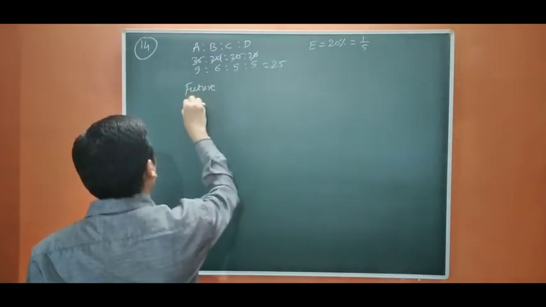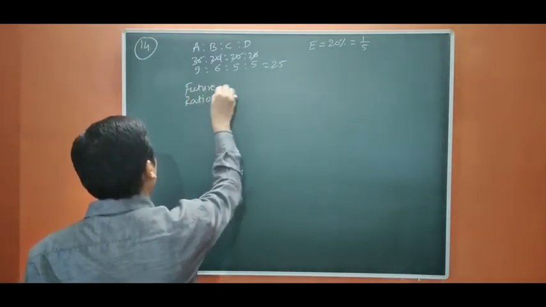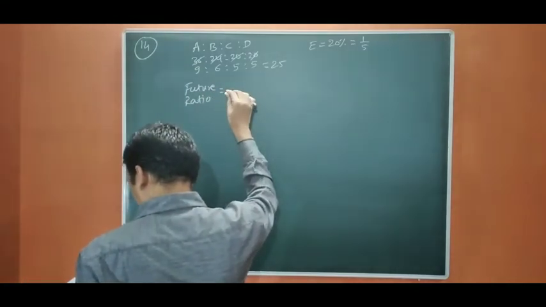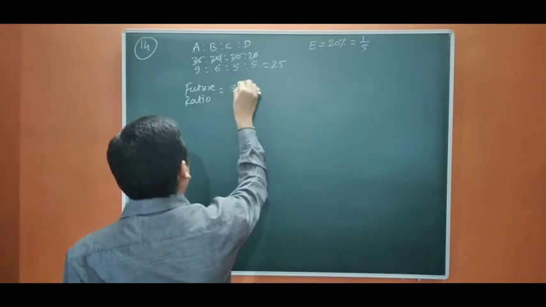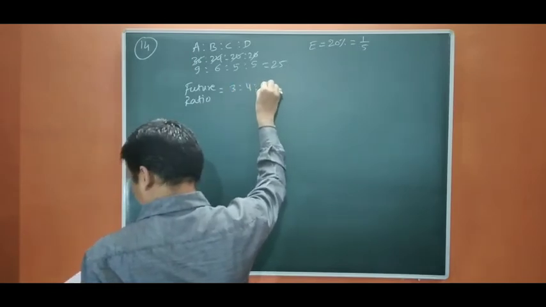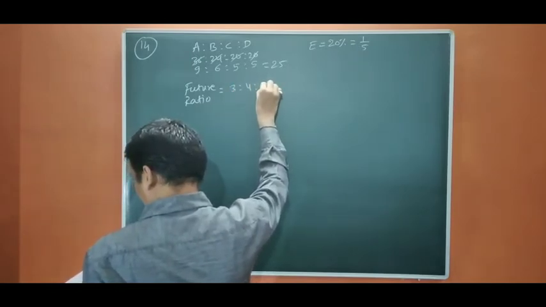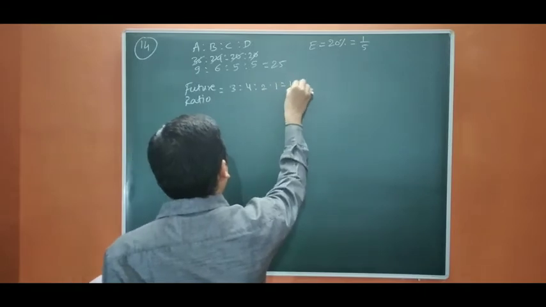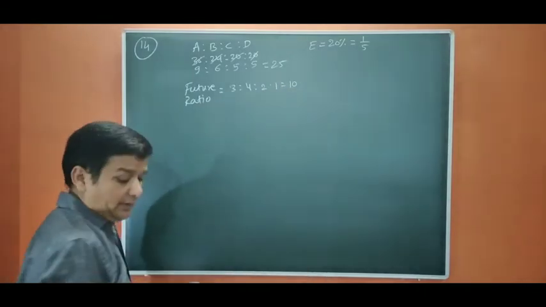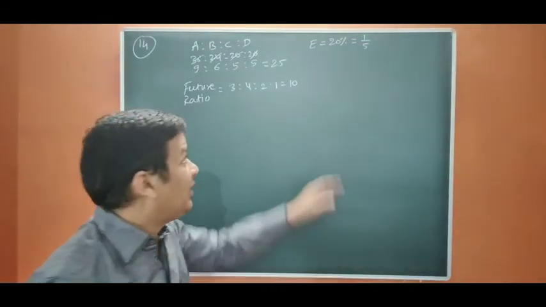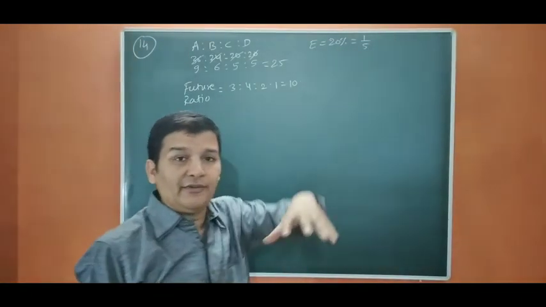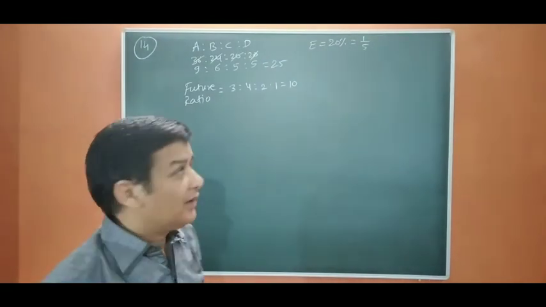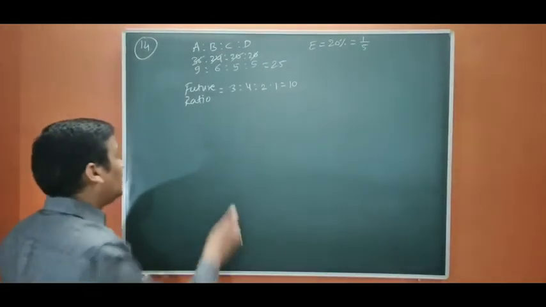So the future ratio was 3 is to 4 is to 2 is to 1, that is 10. Okay. So let us start. Now E is taking from the firm, as it is not stated from where he is going to take, that means he is taking from the firm.